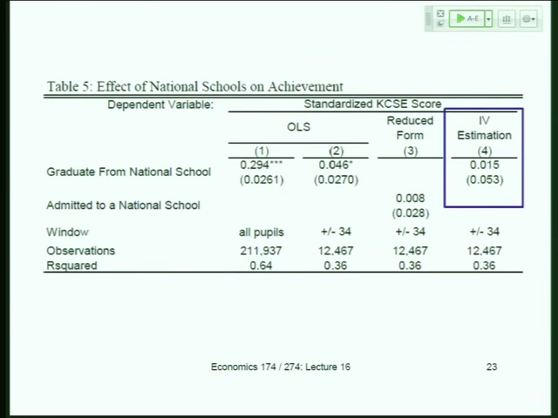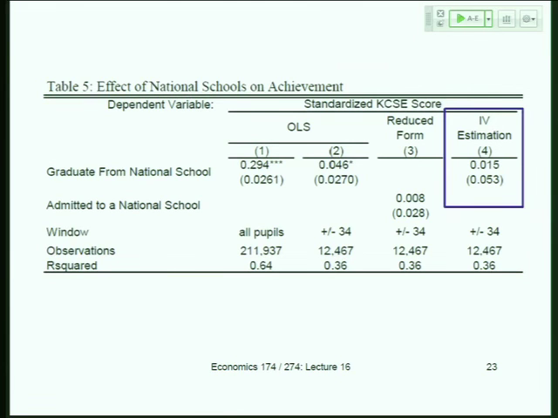Now, the way people solve this problem when you want to use all your data, and they do it too in their robustness table I'll show you next, is you don't just allow for a linear fit here. You do what we talked about last time, and you allow the outcome to be a function of the running variable squared, the running variable cubed, something like that. And then maybe you would capture this relationship in a way that would give us the right answer. Does that make sense? Okay, I went through it a little too quickly before.